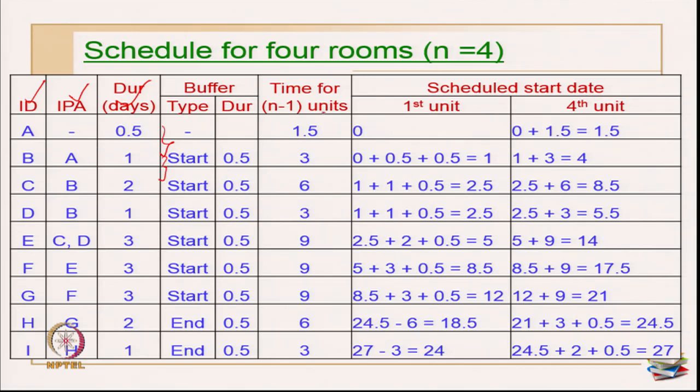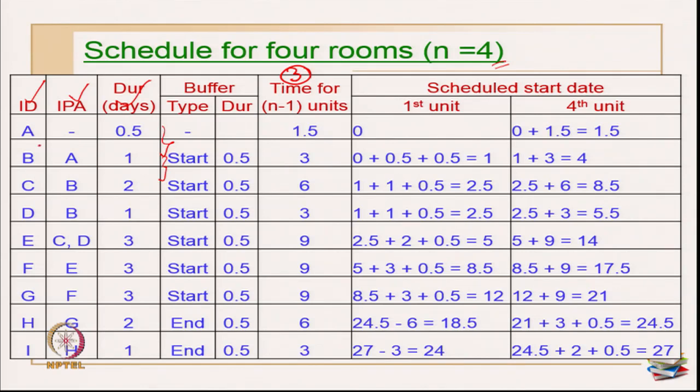Okay. Then the time taken for n minus 1 units, in this case n is equal to 4. So, this n minus 1 for us will become 3 units. Then the scheduled start date for the first unit and the nth unit is what you have to mark. The first unit is the first unit, and the nth unit for us is primarily the 4th unit, because we are planning to work out for 4 classrooms.